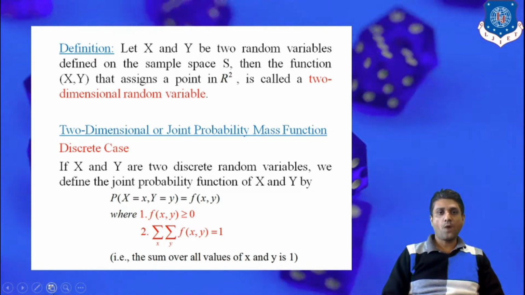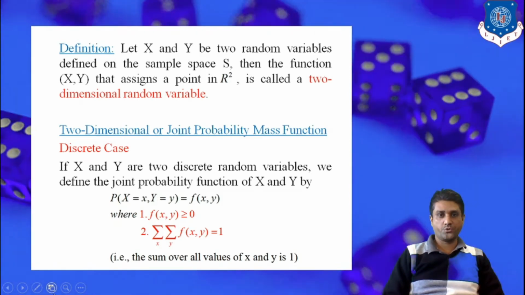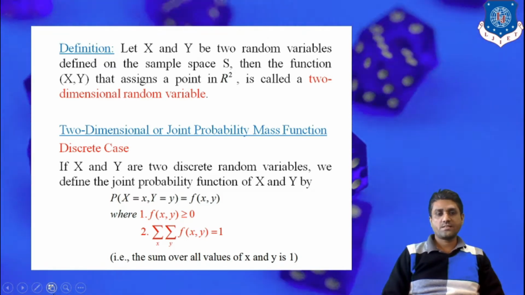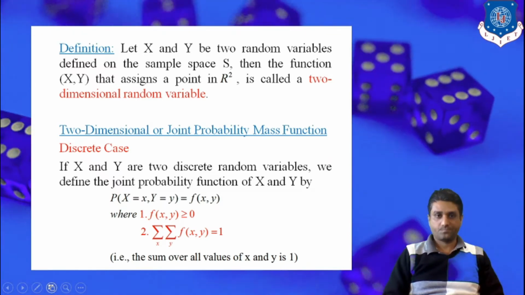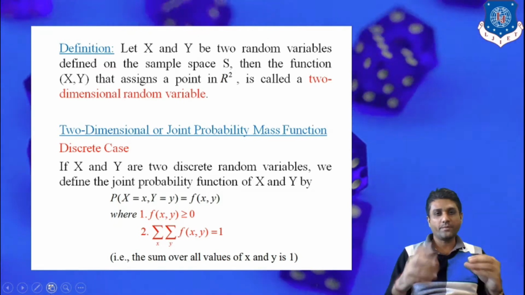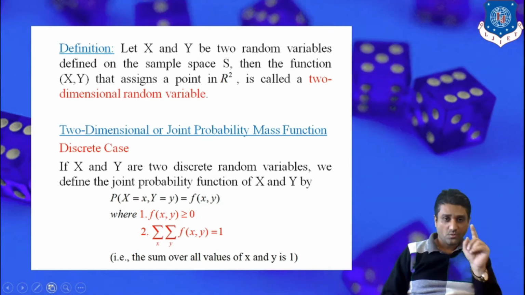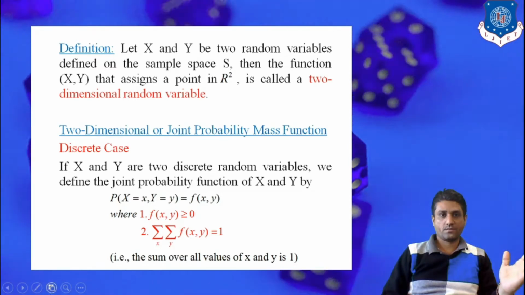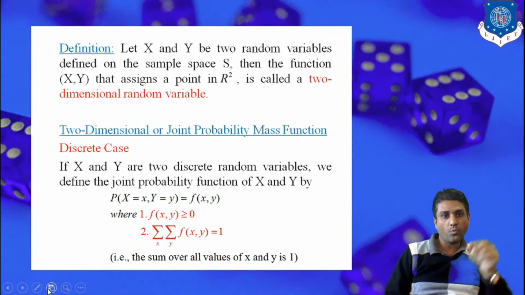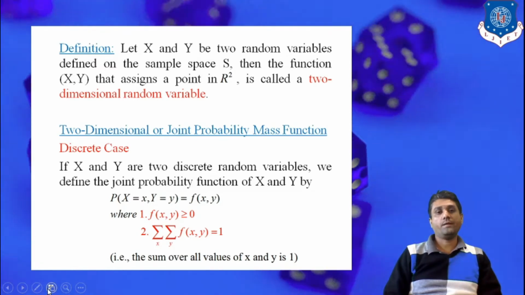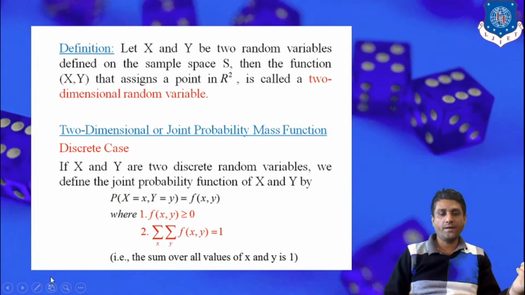The first one: the function f of x and y is always greater than or equal to 0. The second one: the sum over x, sum over y, of f of xy is equal to 1. Remember, we have not introduced any new concept. The concept in a two-dimensional random variable is almost the same as in one dimension. Both conditions are the same, we just include one more random variable y.